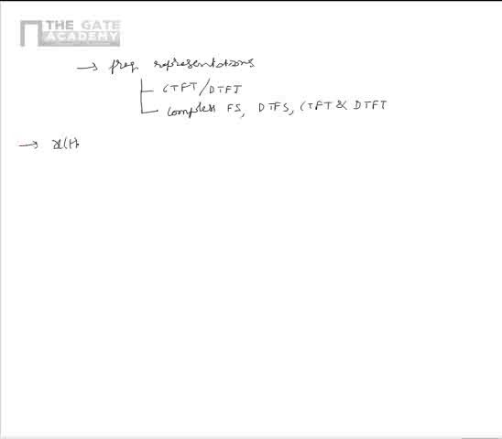Suppose there is a signal x of t given as x of t is equal to 2^(-t) multiplied by u of t. If Fourier transform of x of t is given as x of j omega, then x star of minus j omega is equal to what?